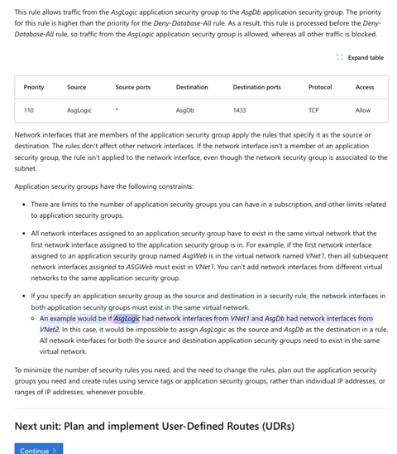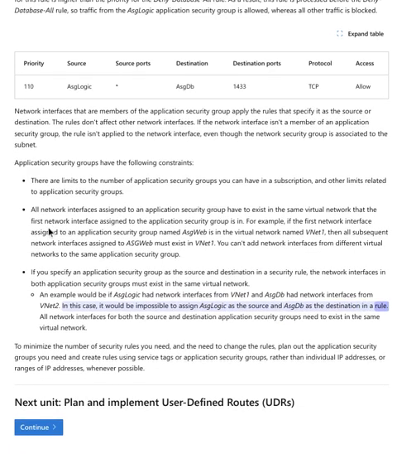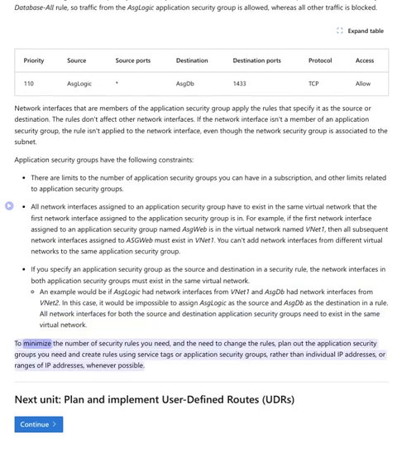An example would be if AskLogic had network interfaces from VNet1 and AskDB had network interfaces from VNet2. In this case, it would be impossible to assign AskLogic as the source and AskDB as the destination in a rule. All network interfaces for both the source and destination application security groups need to exist in the same virtual network. To minimize the number of security rules you need, and the need to change the rules, plan out the application security groups you need and create rules using service tags or application security groups, rather than individual IP addresses or ranges of IP addresses, whenever possible.